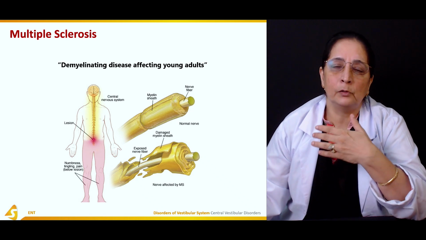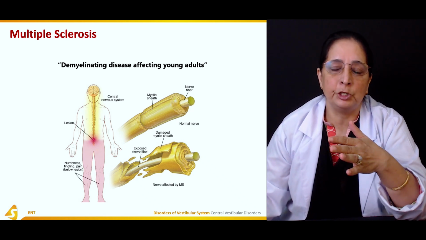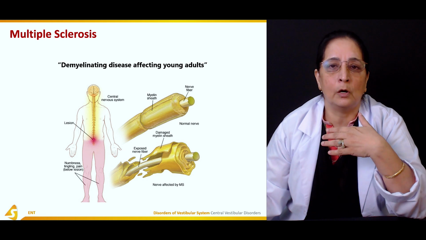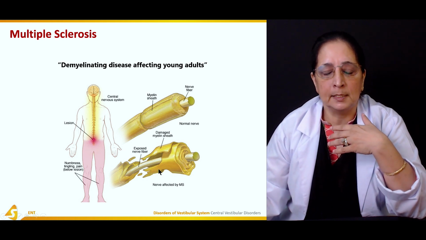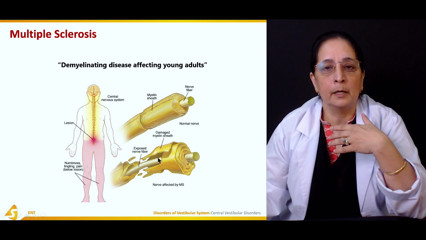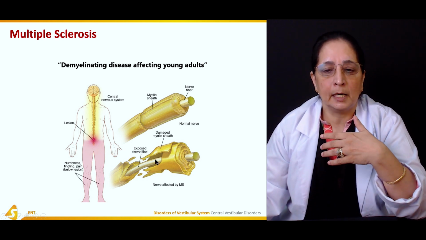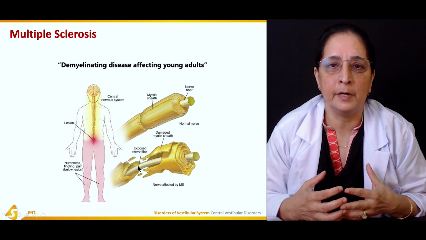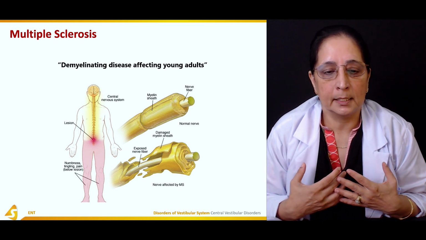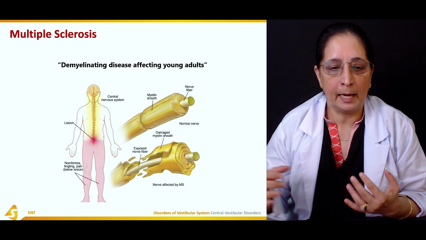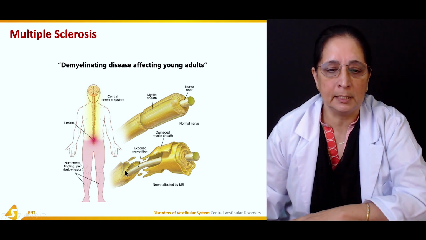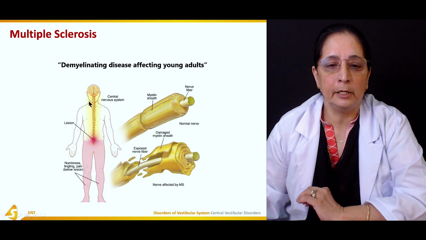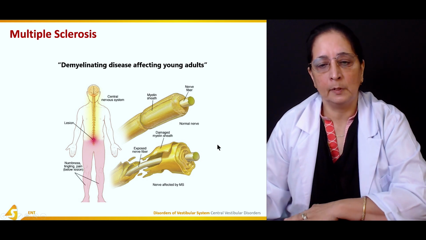In multiple sclerosis, what happens? There is demyelination, so the myelin sheath of the nerve is destroyed or damaged. As a result, the nerves become exposed, and this exposed nerve is now very sensitive to any stimulus. As a result of this increased sensitivity, we have numbness, tingling, and pain. All these are very common in cases of multiple sclerosis.